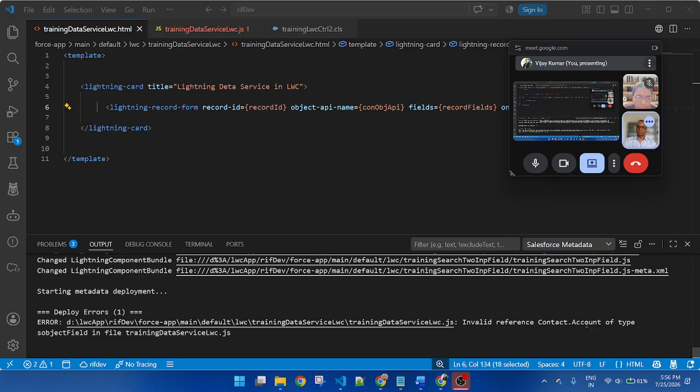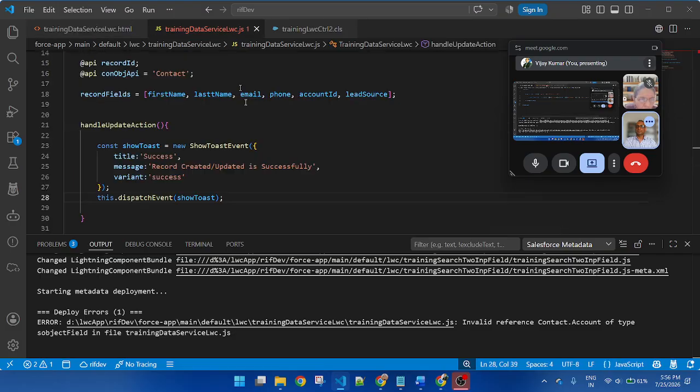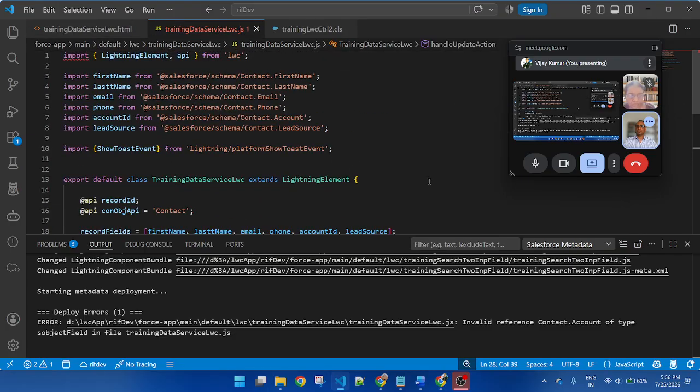Account type of a subject field, account. Invalid reference, contact.account. Okay. Account ID, not account, because this is an account ID lookup field. In the contact it is account ID, not account. So it displays an error because the reference is not correct.